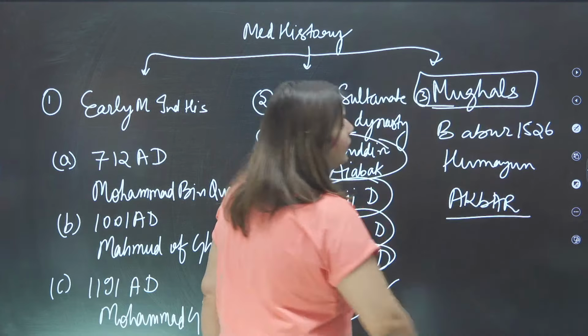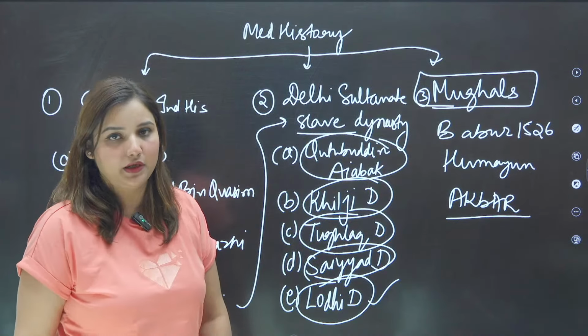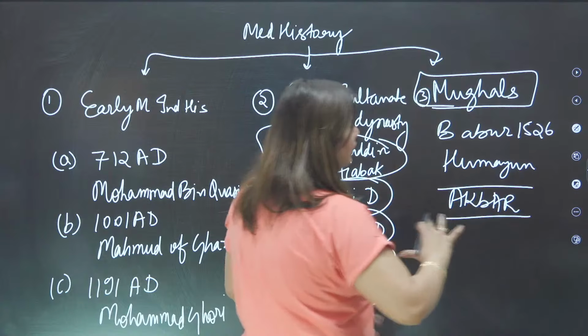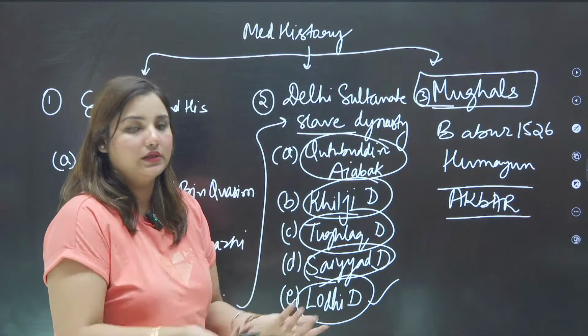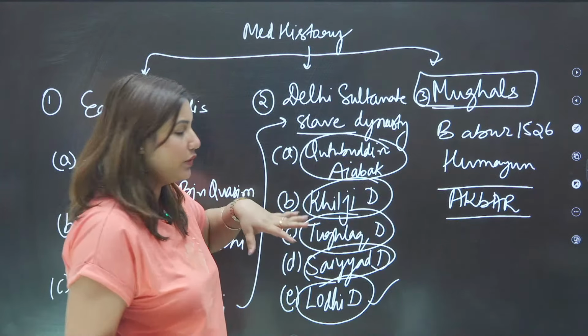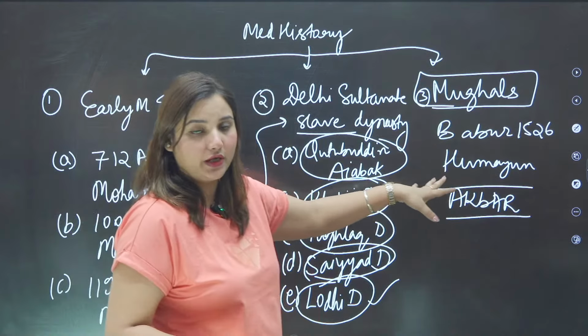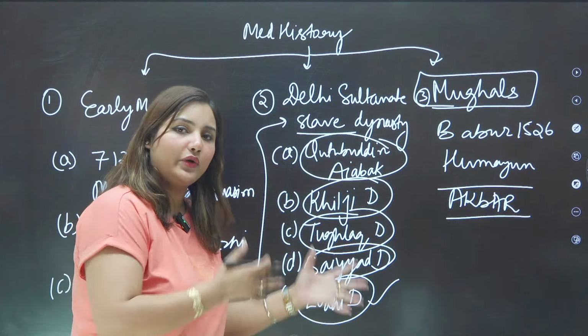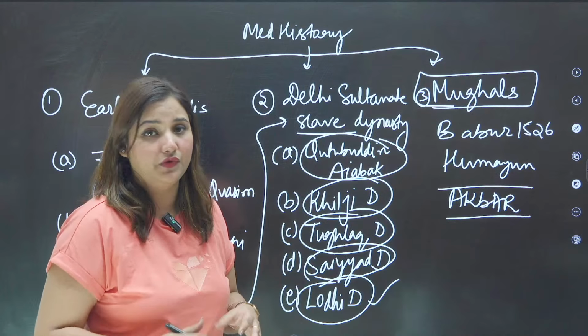Akbar is very, very important because the second battle of Panipat happened in Akbar's time only, and he reinstalled the throne again for the Mughals. However, it was started with Humayun, but the Sur interregnum happened in between. I will tell you about Sher Shah Suri and how Humayun was defeated by Sher Shah Suri, and he had to go into exile, and he was underground for almost 15 years.